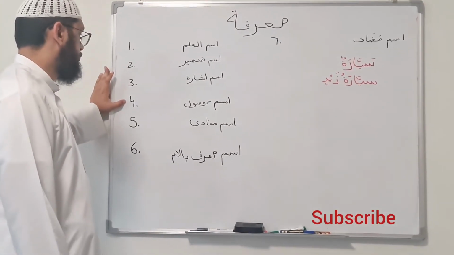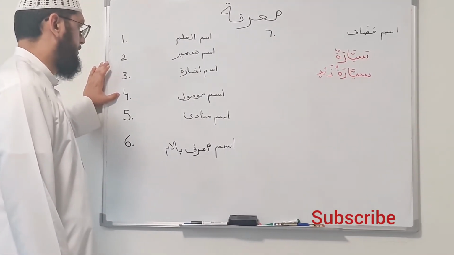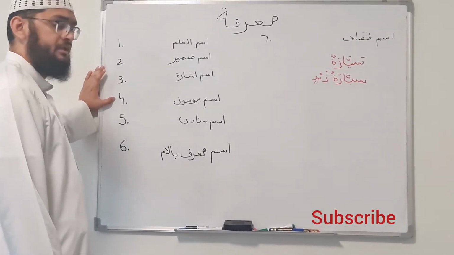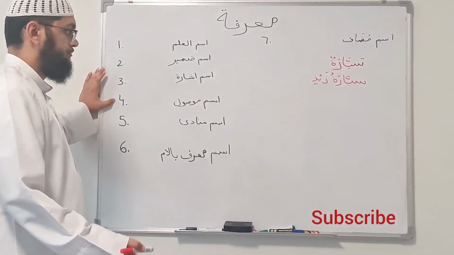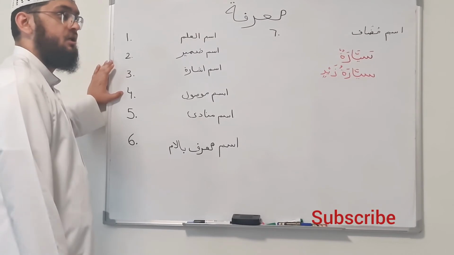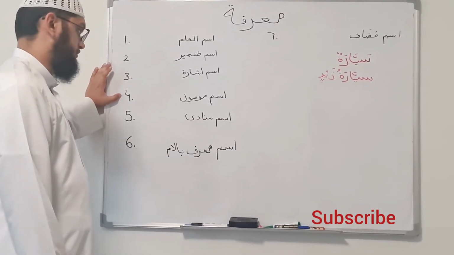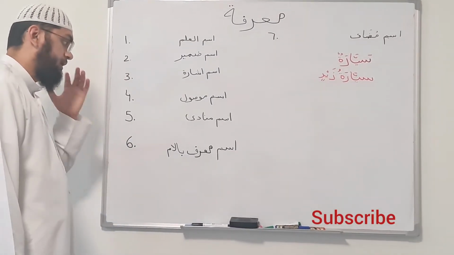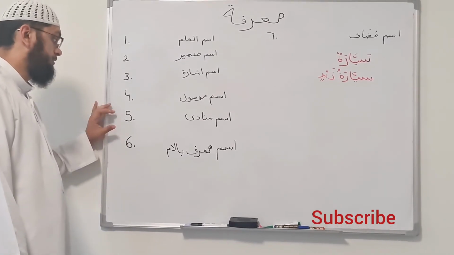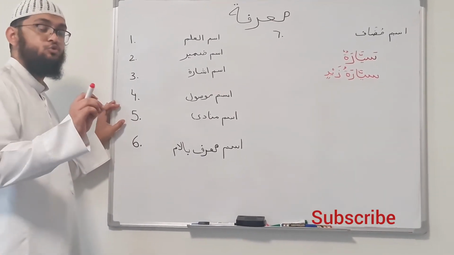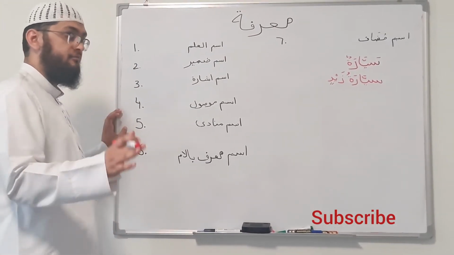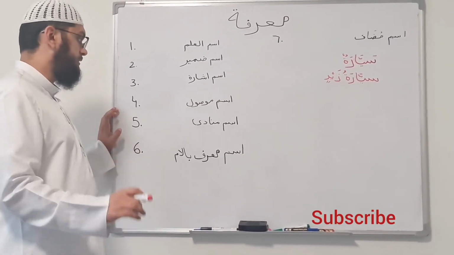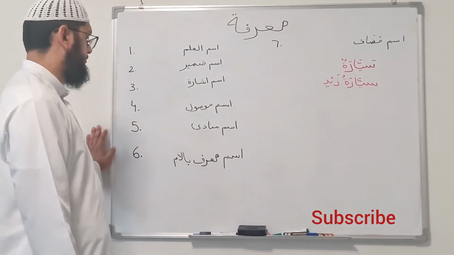Then we have ism mawsul, which tells us about relative pronouns, for example, which, whom, all of these. Then ism munada tells about the calling words that we use to call someone, and there are 5 of them. We'll discuss in detail when we reach this topic.